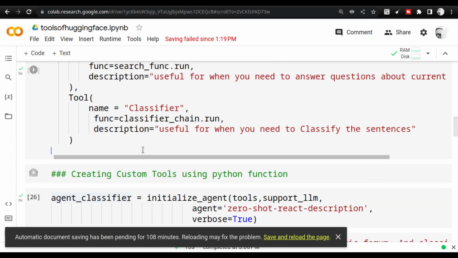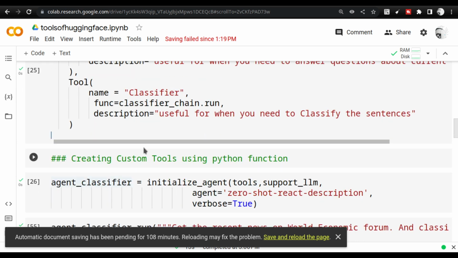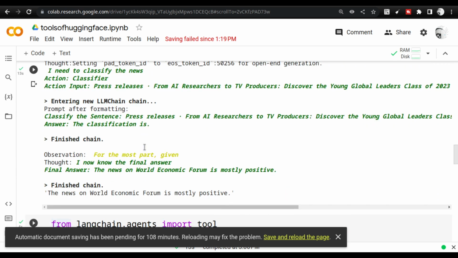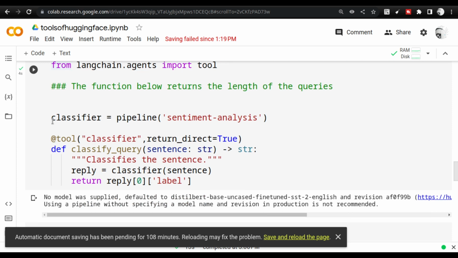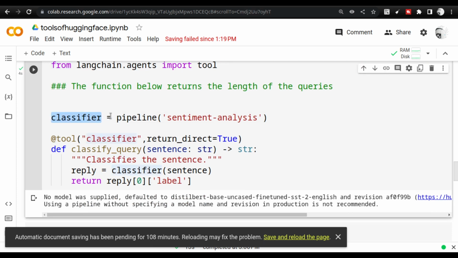The solution is we actually create a different route. Now we are going to use tools, but we are going to create one more different classifier using the transformers pipeline. This is still a transformers pipeline, but I am going to call sentiment analysis now. I am not calling text generation. After this, I am going to use the pipeline to classify the sentence inside this function. You can play with this and you will understand what is going on.